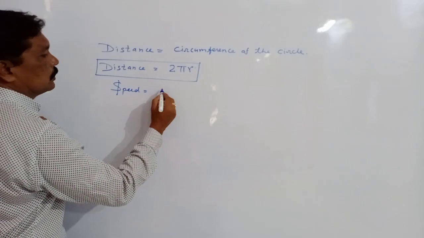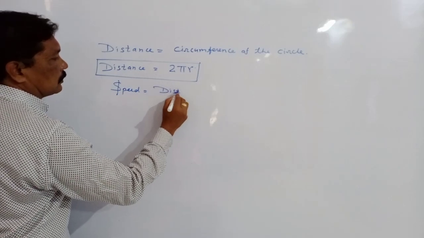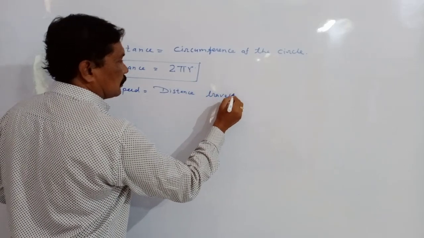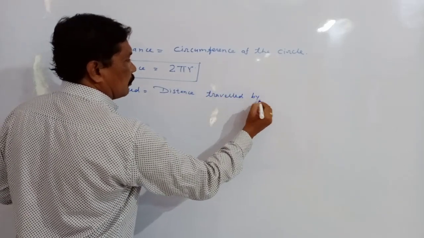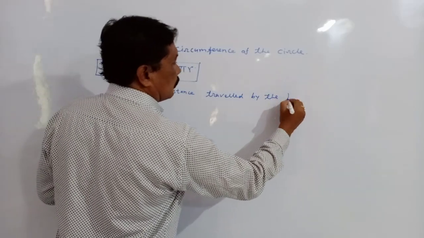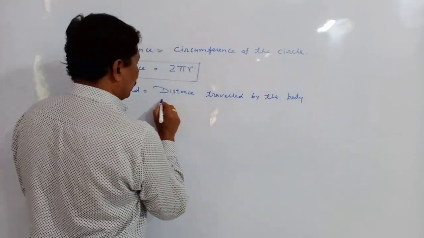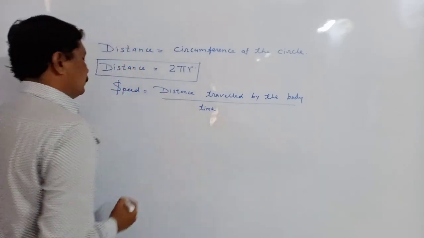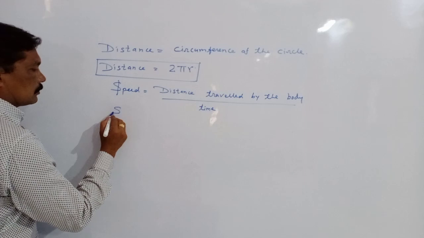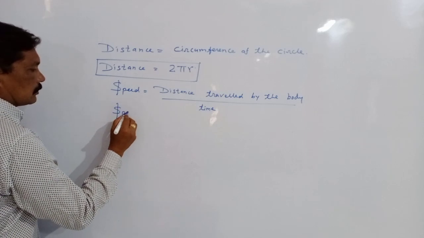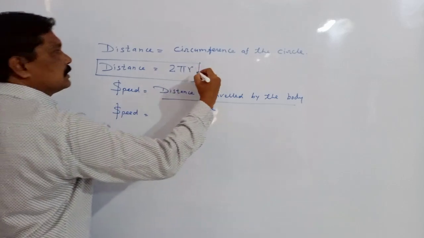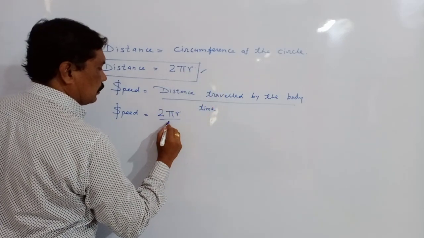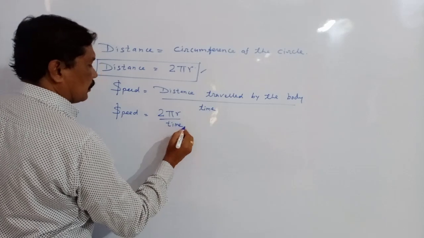Speed is equal to distance traveled by the body upon time. What is the distance? 2 pi r. So speed is equal to 2 pi r upon time.